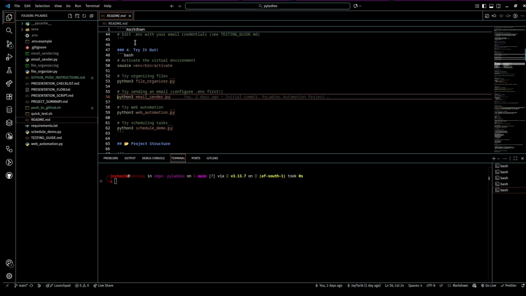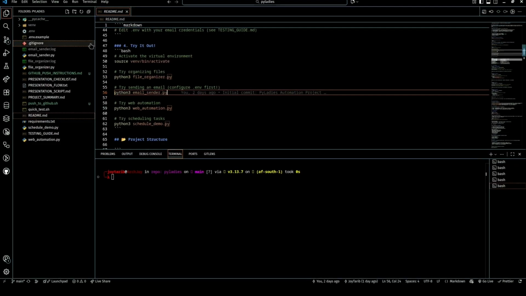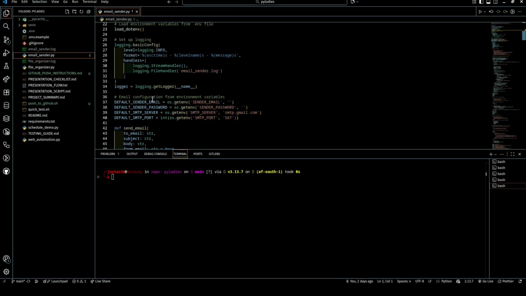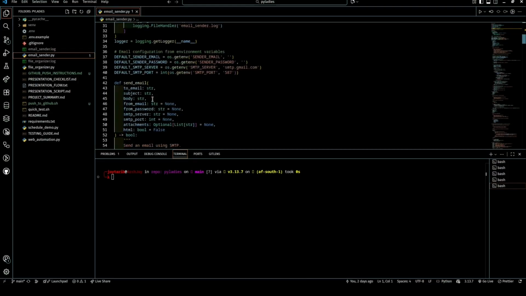Sending emails programmatically might sound complicated, but Python makes it surprisingly easy with the smtplib library. It's built right into Python. So let's go ahead and head over to the file for the email. And here is our main function. It takes a recipient, subject, and body, just like composing an email normally. But now we can call this function from anywhere in our code.